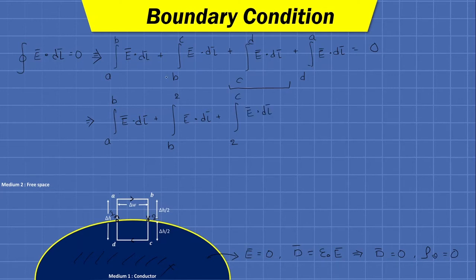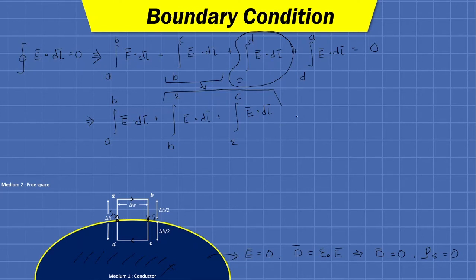So what we have done, we have divided this second term into 2 terms. This third term becomes 0 because field intensity inside the conductor is 0.